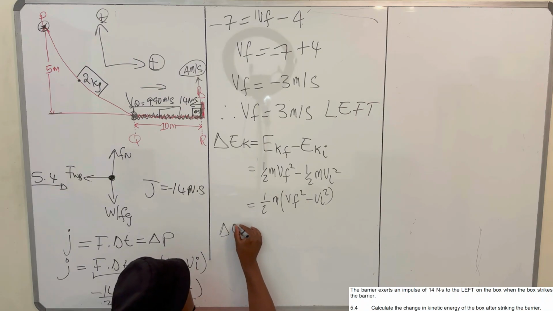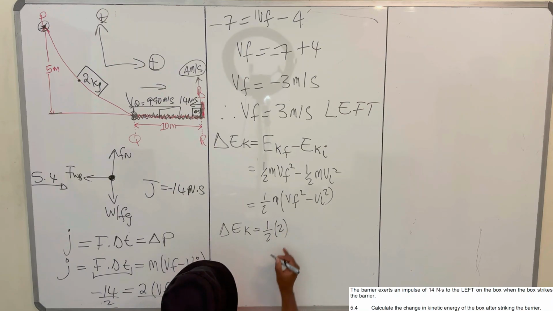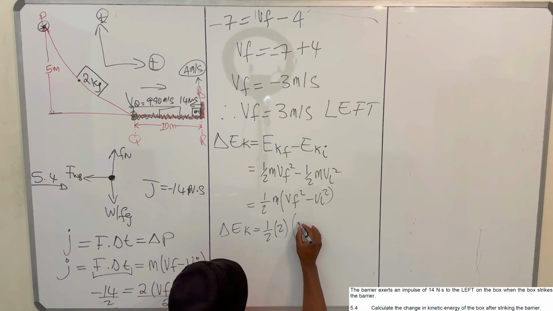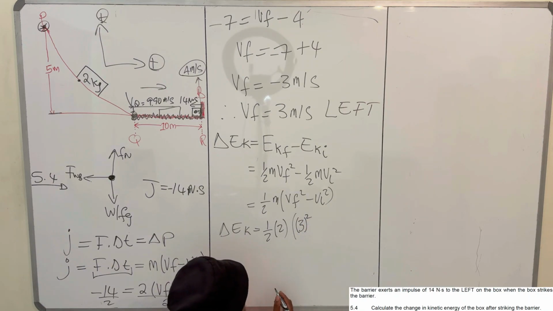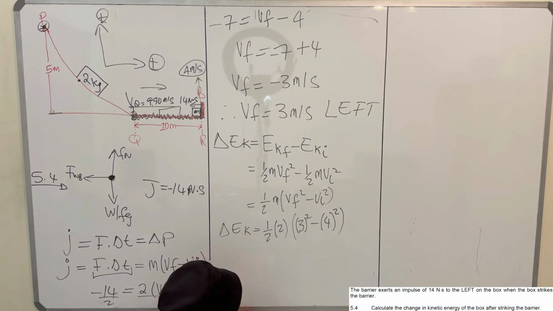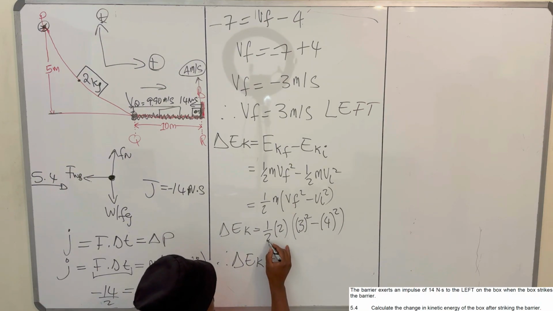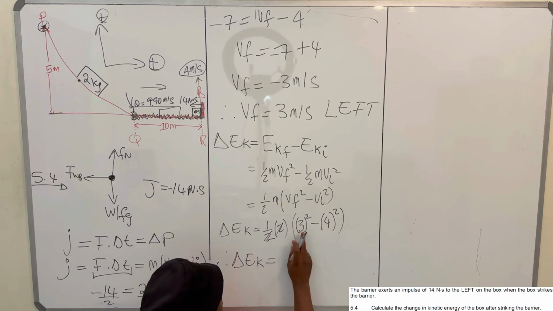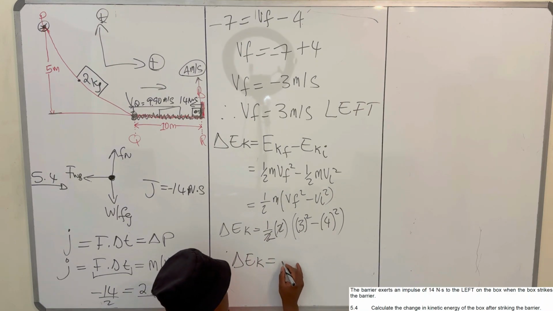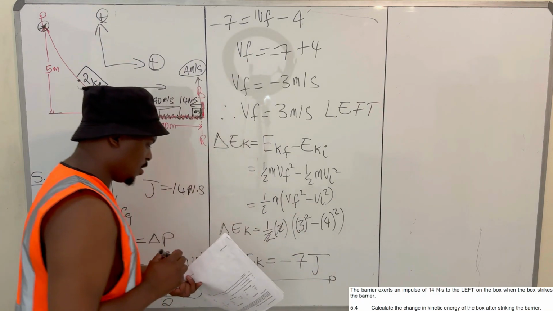So your change in kinetic energy is equal to half the mass, which is 2, times (3 squared minus 4 squared). The half times 2 is 1, so you have 9 minus 16. So your change in kinetic energy is equal to minus 7 joules. This is the change in kinetic energy they are looking for.